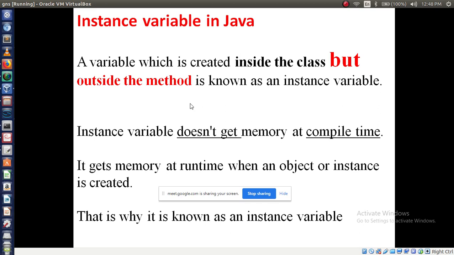An instance variable doesn't get memory at compile time. When will it get the memory? After executing, it will get the memory with the help of an object or instance. That is why it is known as an instance variable. Why can you call it an instance variable? Because it gets memory with the help of an object or instance, right? So that's why we can call these variables instance variables.